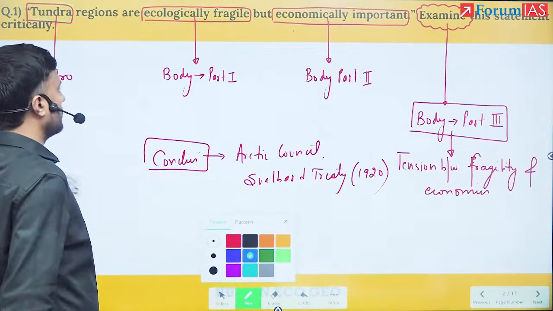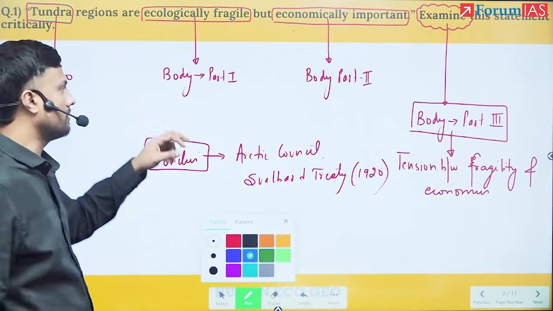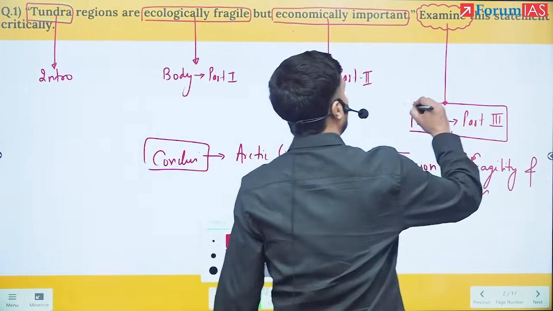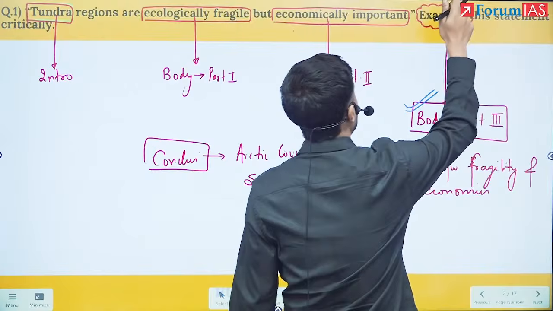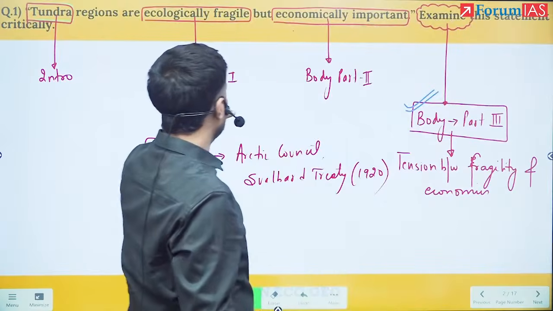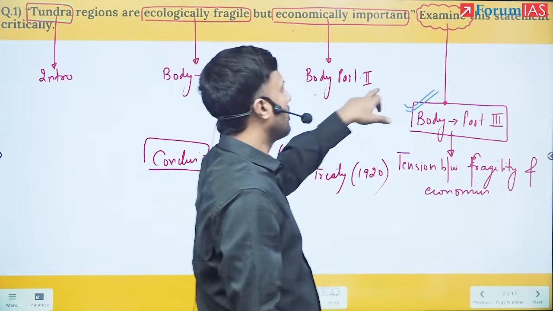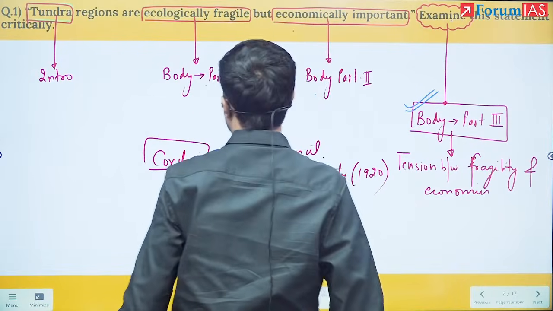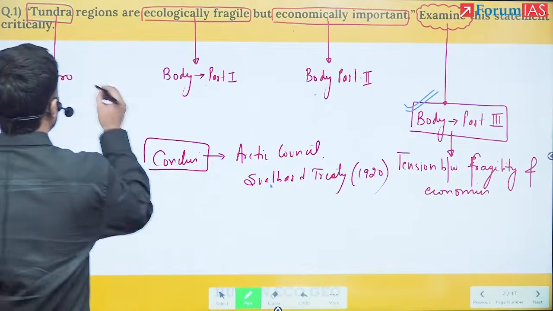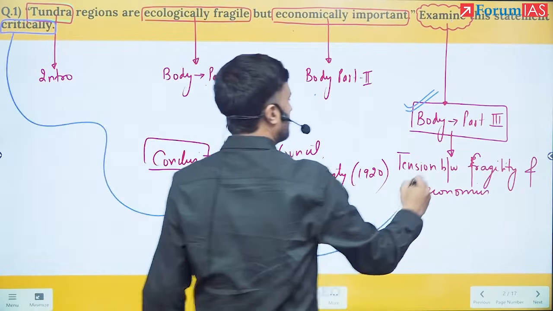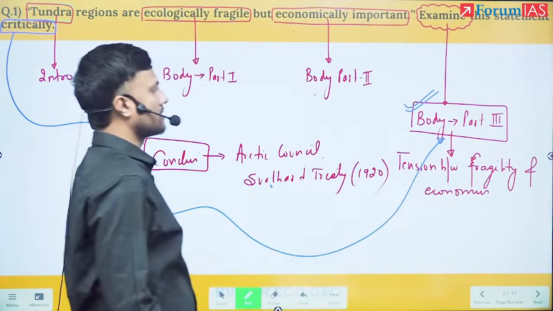So if you have covered even one of these, you are going to get marks. Remember, this is an important aspect because the question here is examine. So just merely writing this and moving to the conclusion will not justify the directive of the question. And that too, it is saying critically. Because of this aspect, this becomes very important.